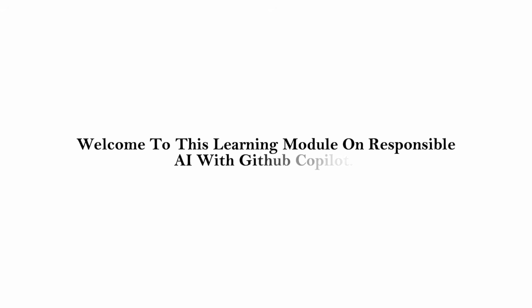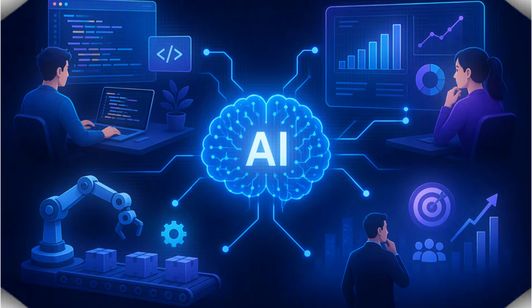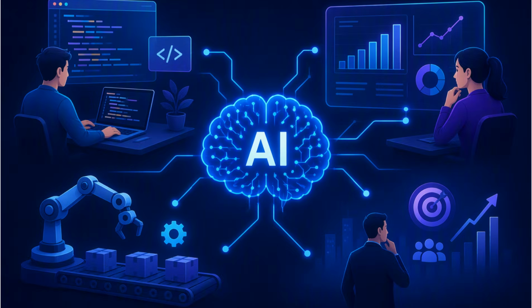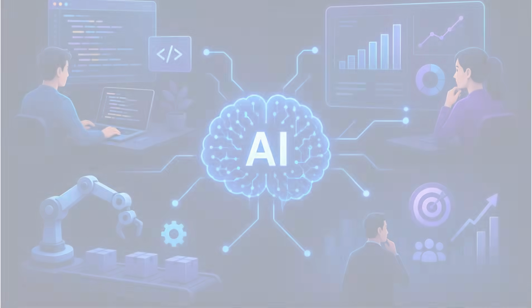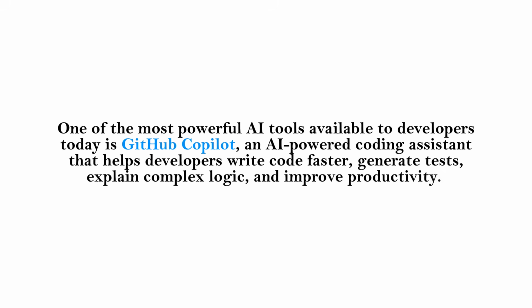Welcome to this learning module on responsible AI with GitHub Copilot. Artificial intelligence is transforming the way organizations develop software, analyze data, automate operations, and solve business challenges. One of the most powerful AI tools available to developers today is GitHub Copilot, an AI-powered coding assistant that helps developers write code faster, generate tests, explain complex logic, and improve productivity.